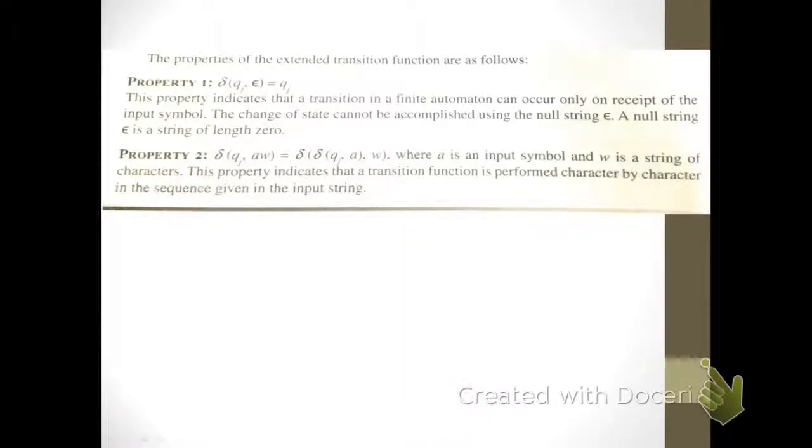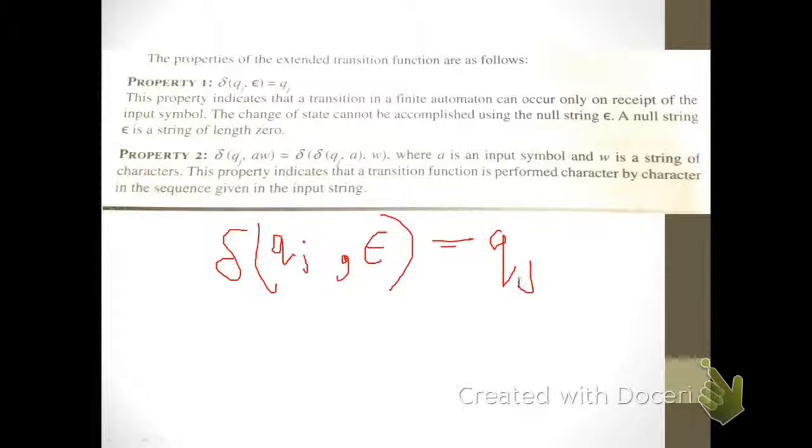Property 1 says that delta in any state Qj on getting the input symbol epsilon, which is a null string, reaches the state Qj. That means whenever on any state we encounter an epsilon symbol, then there will be no transition, it will remain in its own state. Here the state is Qj initially and the next state is also Qj.